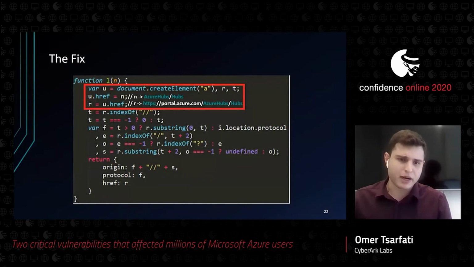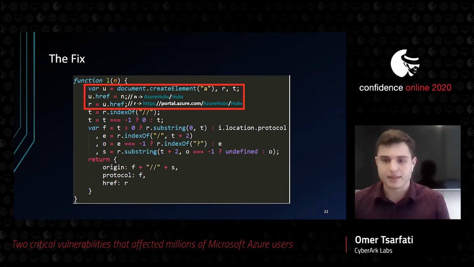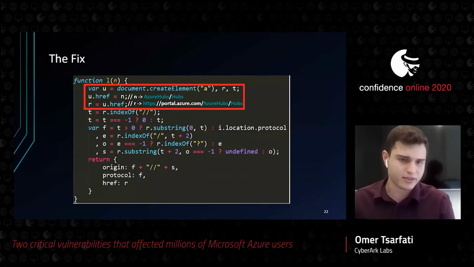All right, so let's talk a bit about the fix. Microsoft fixed this issue on September 6th, 2019. Microsoft decided to fix this issue by adding a simple thing. They created a new A tag element, then set the href attribute to the path parameter.